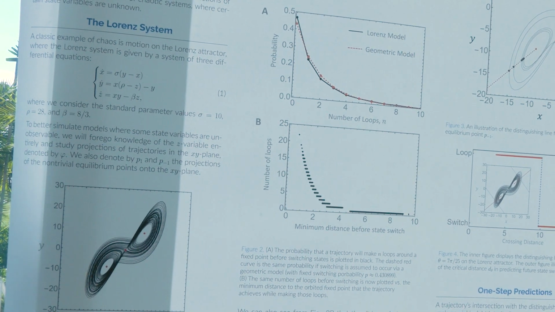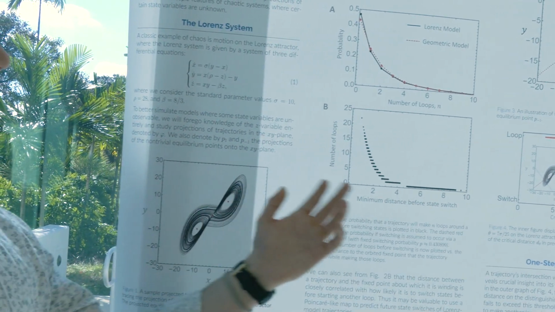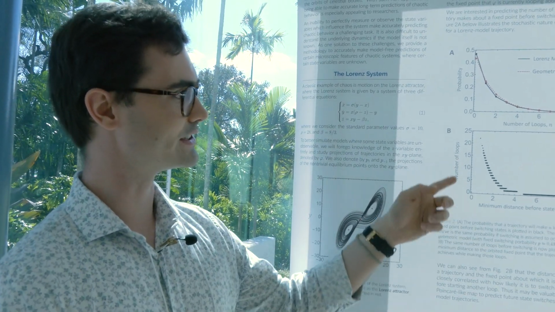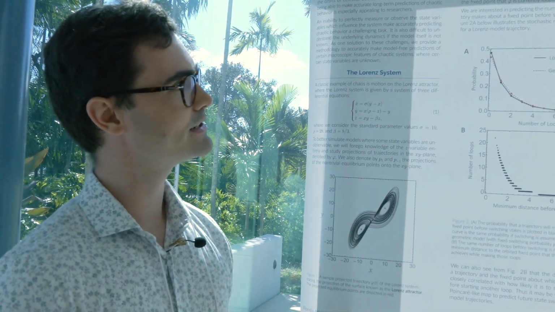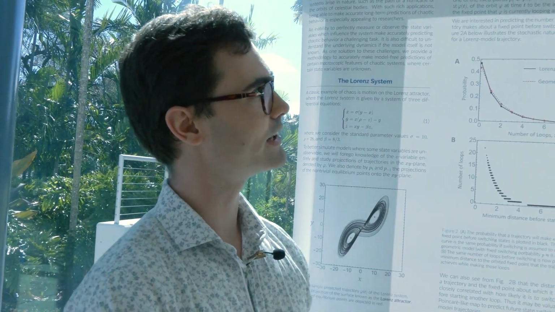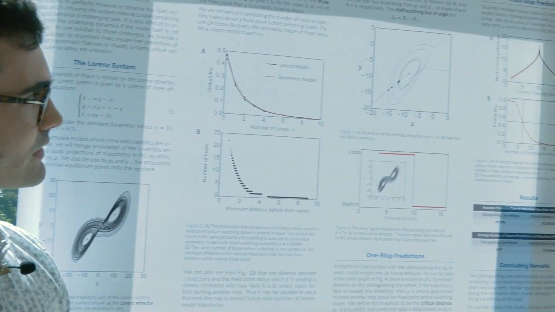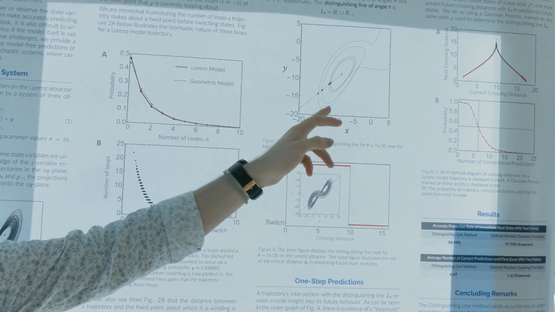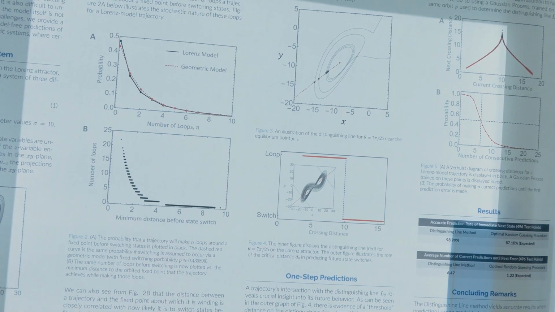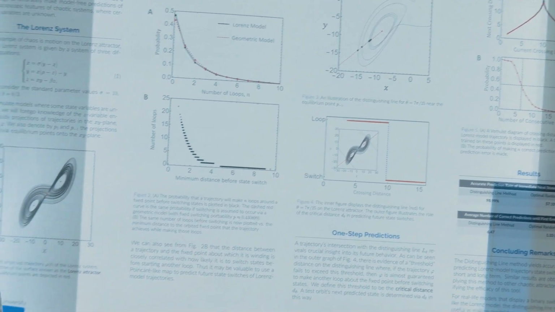So we're going to leverage the fact that the minimum distance that a trajectory makes before switching states seems to be highly correlated to the number of loops that the trajectory made. And so we're going to create a Poincaré-like section that we're going to call the distinguishing line. We're going to see where each trajectory intersects the distinguishing line and see if we can leverage this to make predictions about future state switches of the system.